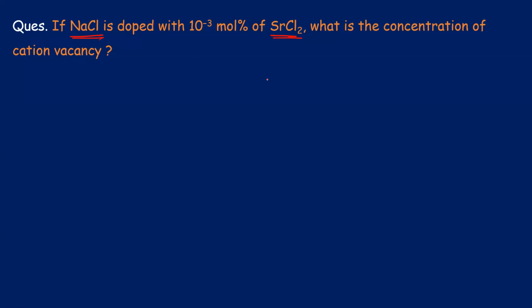That means you have NaCl crystal. Na will be there. There will be Cl. There will be Na, there will be Cl, alternating like this. Sodium chloride. Okay. Now let us suppose we are adding only one molecule of SrCl2.